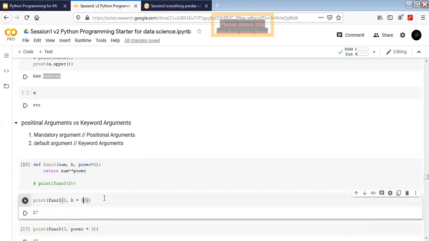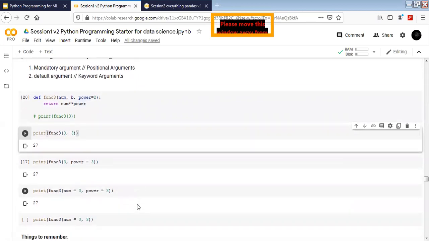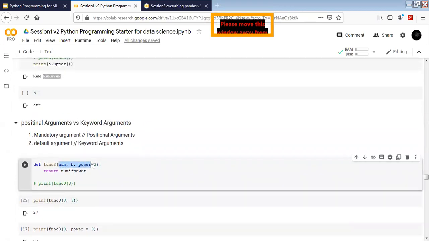Okay, anybody has any question regarding the keyword arguments and positional arguments? Can you repeat that again, sir? Yeah, so when you have a sequence of parameters that you are passing, the first place is you have to always put your mandatory argument first, and then you write your keyword arguments or your default arguments after it. This has to be true in all the situations.